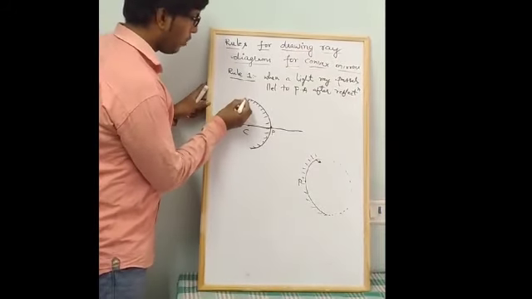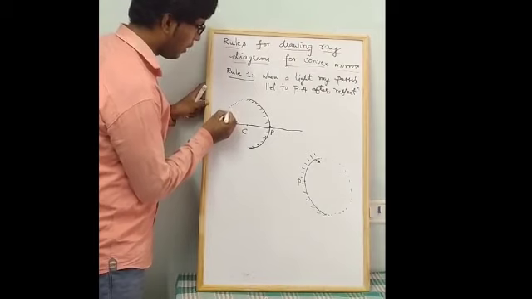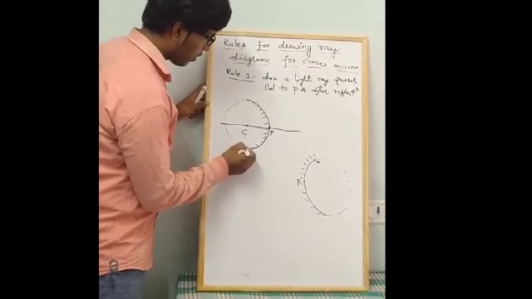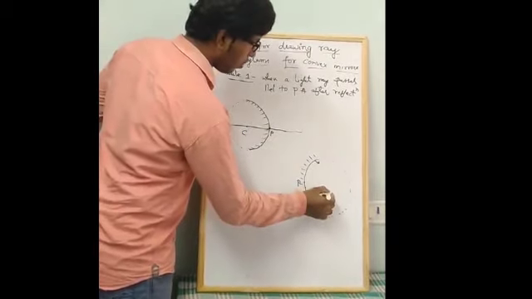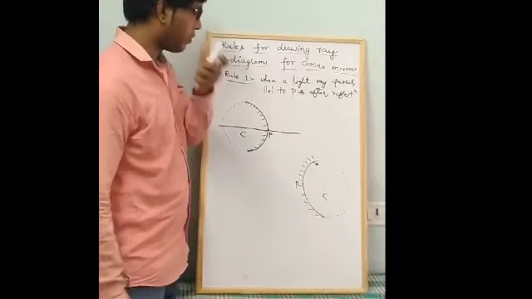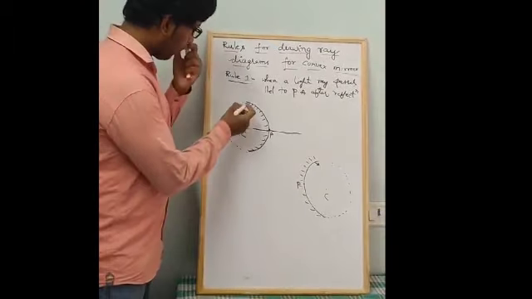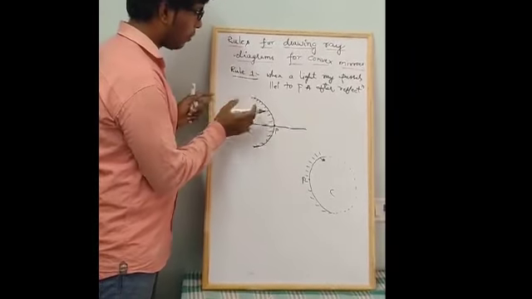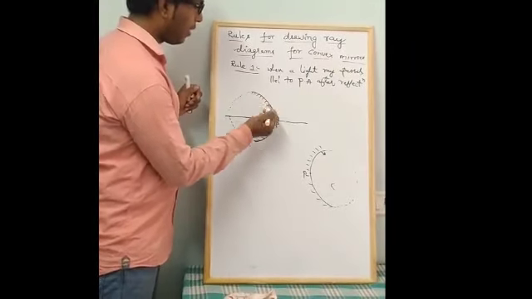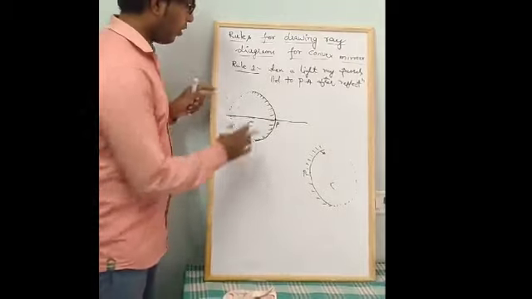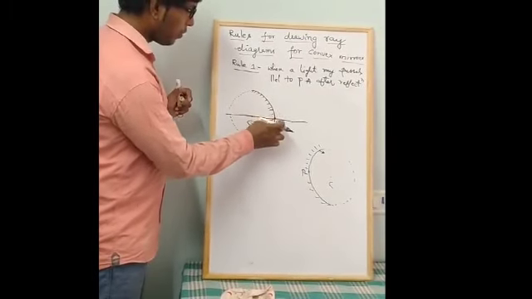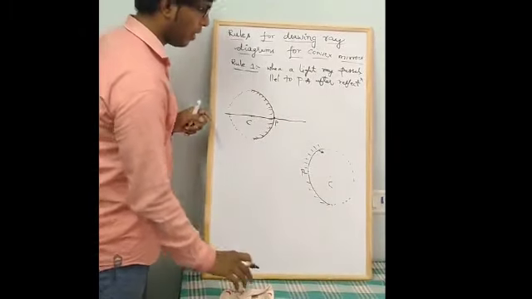But coming to the convex mirror, the circle completes at this side. This is called the center of curvature. So the circle completes for a convex mirror at the polished side, and that's why I have drawn the pole and center of curvature towards the left side.